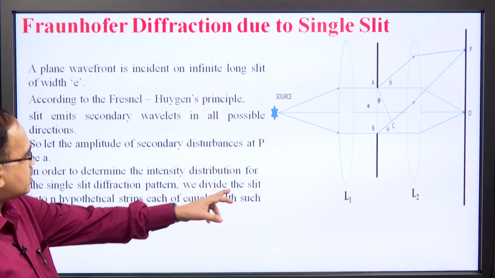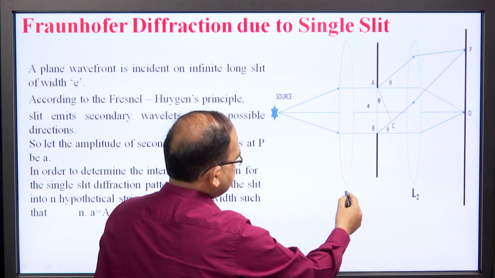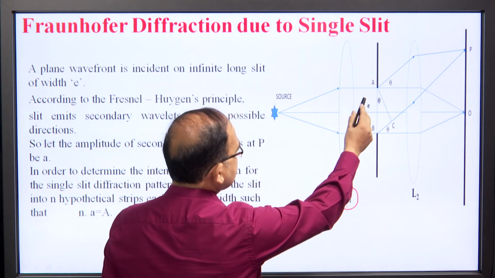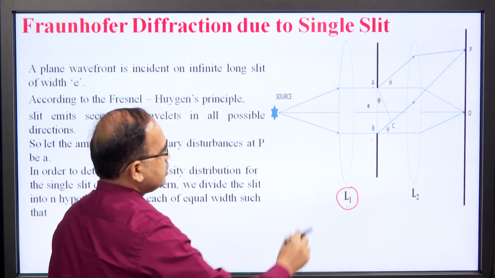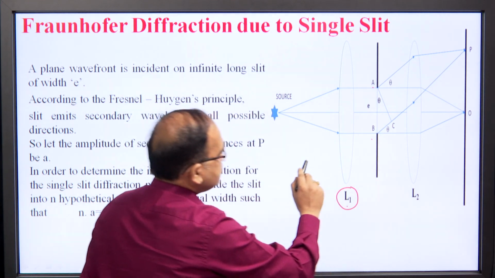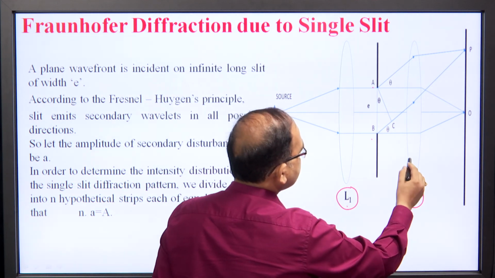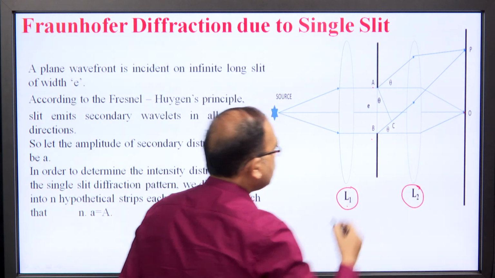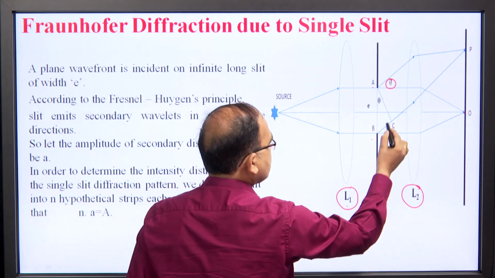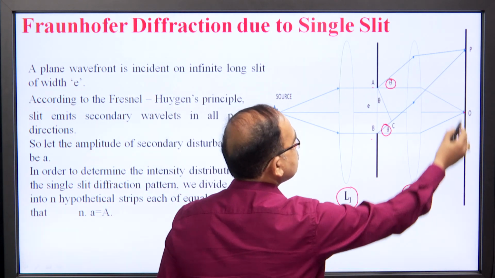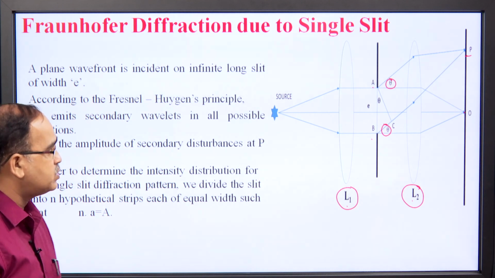It is at the focus of the lens L1, so that after refraction rays are parallel to the principal axis of this lens L1. These parallel rays are allowed to fall normally on the slit AB whose width is e, and these parallel rays are focused with the help of another lens L2 in the focal plane of the lens L2 at point O. The rays which are diffracted at an angle theta are also focused in the focal plane of the same lens L2 at an arbitrary point P. We have to calculate intensity at this point P.